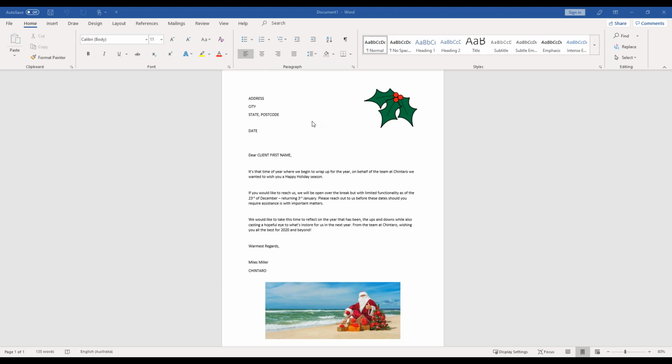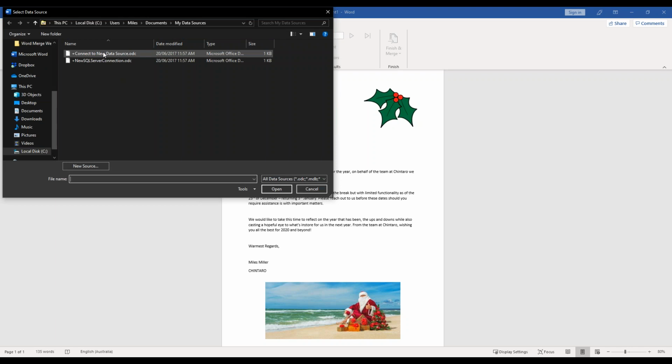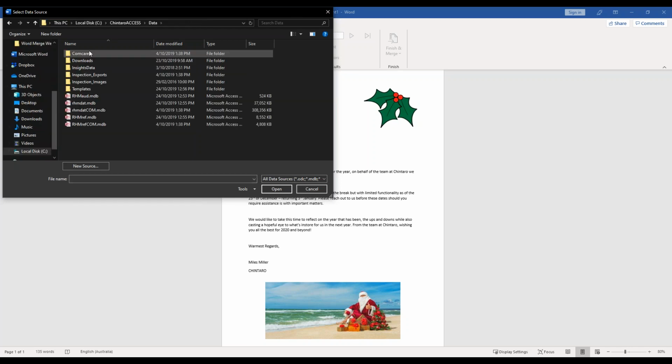And the next step that we're going to do is we're going to go into mailings. So up here, we're going to select mailings. That's going to give us our word merge options from here. We're going to select recipients. Might seem a little bit counterintuitive, but this is where we go. And we're going to use an existing list. So we're going to select that TXT file that we have. So as you can see here, it's gone into one of the folders. I'm just going to navigate to where mine is located. So if we could just go into the data folder.